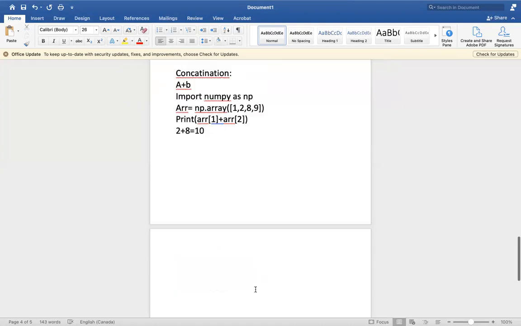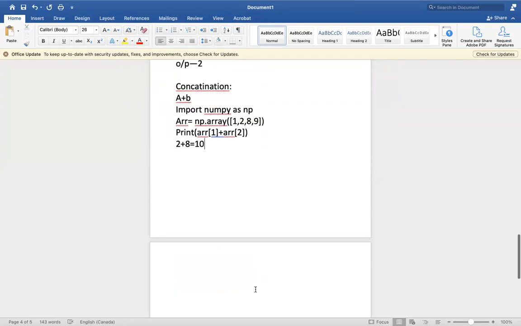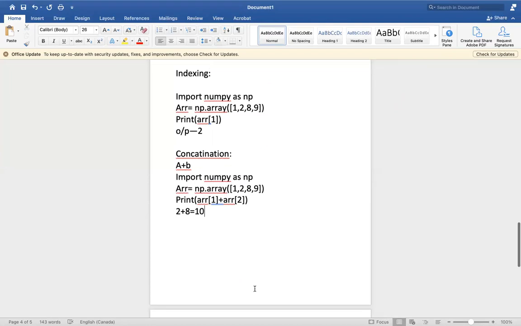So we can even apply a string concatenation which we use in strings, and a list concatenation which is used in lists, in NumPy also. These are the different types of functions or methods which we use in NumPy also.